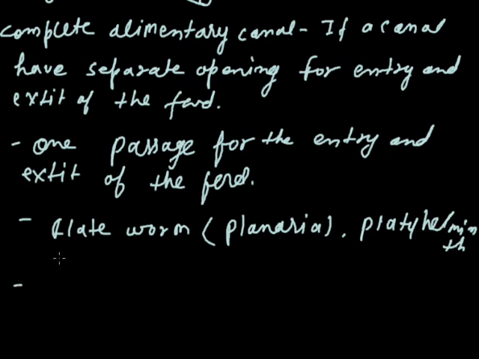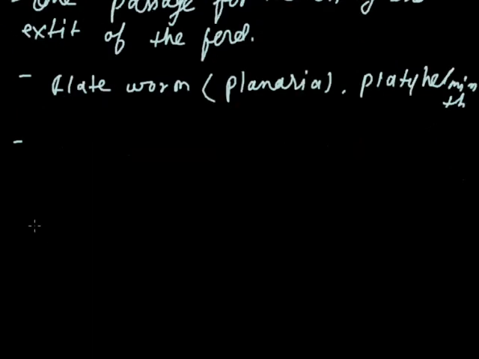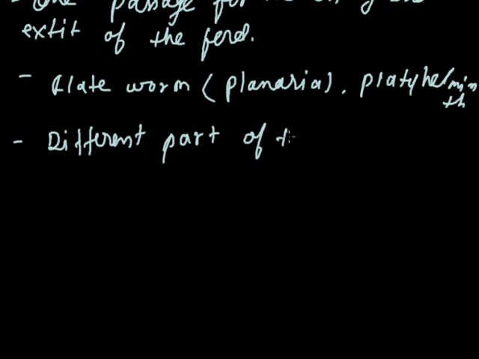If I would like to start with the human alimentary canal, it is a canal which starts from the mouth. So we start with the different parts of the human alimentary canal.